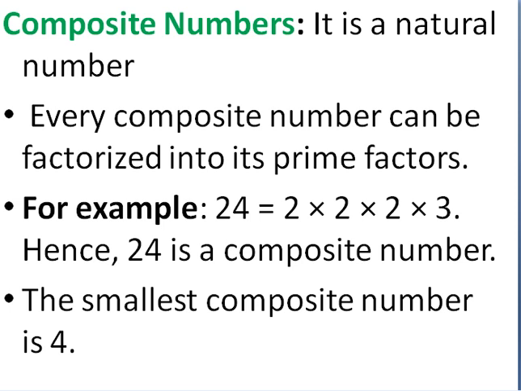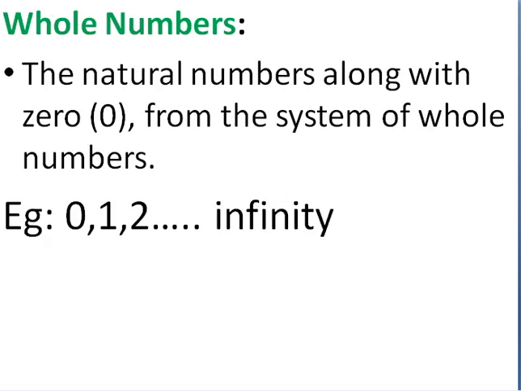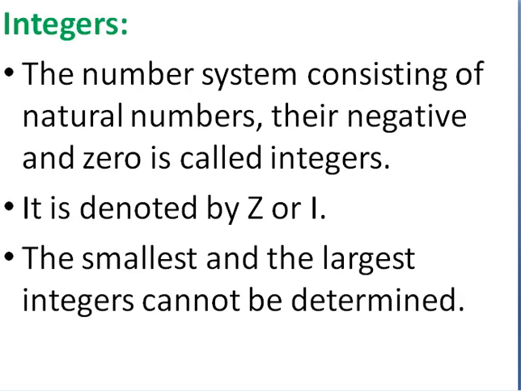and 24 itself. Whole numbers start with 0 and end with infinity. Integers are whole numbers, that is, without fractions. Integers start from minus infinity till minus 1, and 0, and from plus 1 to infinity. So everything from negative to positive is in integers.